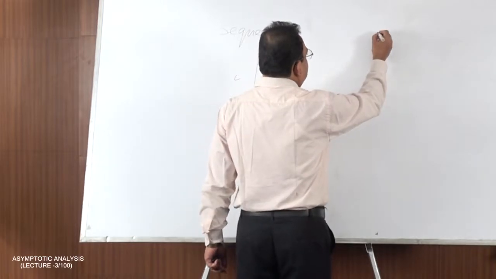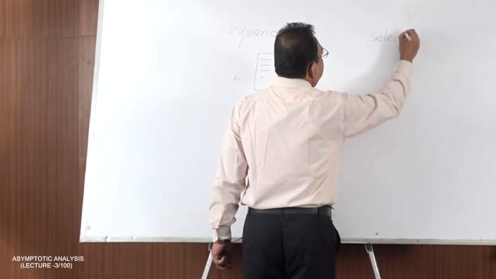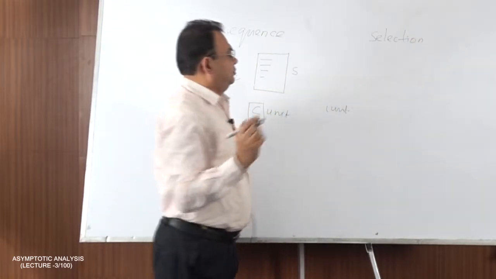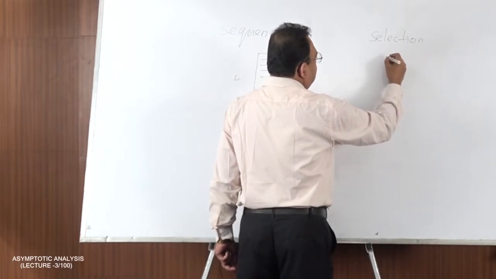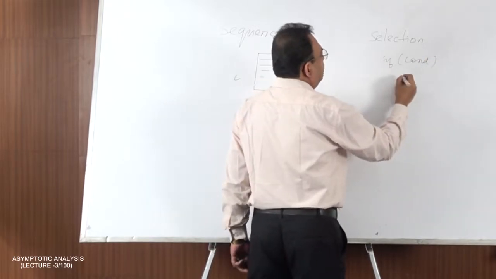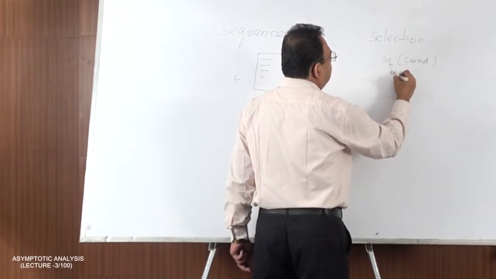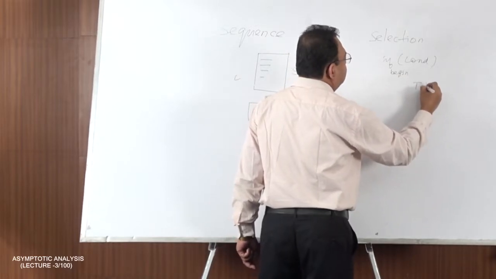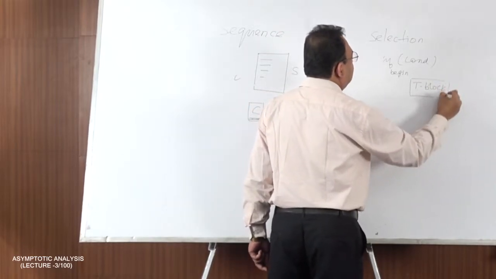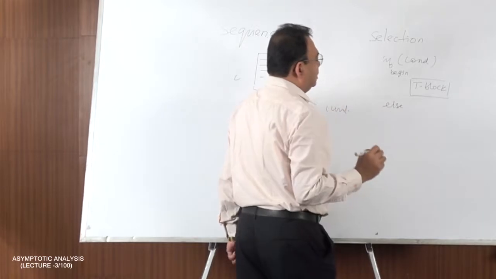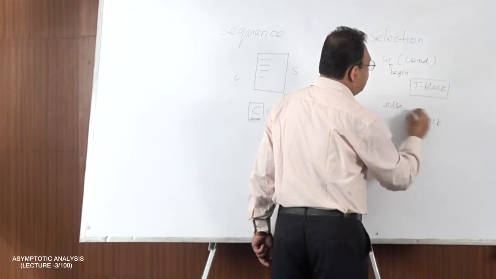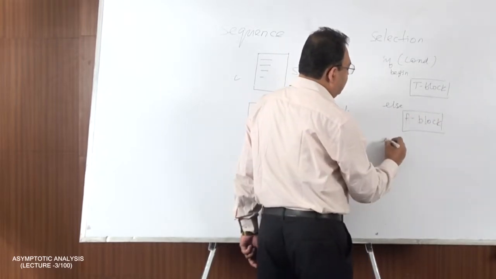Next, selection. Selection means simply if then else. So there is a part like if some condition, if this condition is true, then this true block statement will be executed. It is basically a finite block. Else, false block, that is also a finite block, and end if.